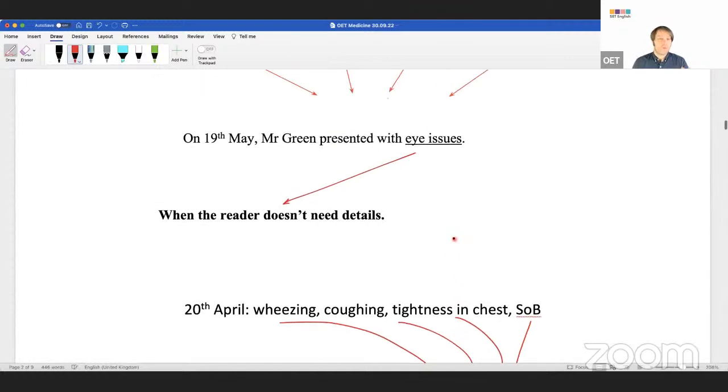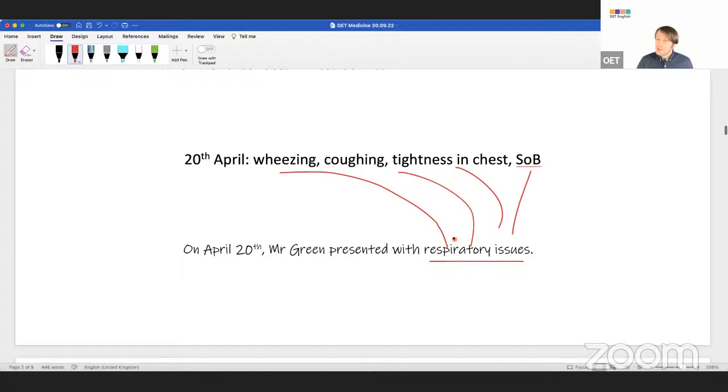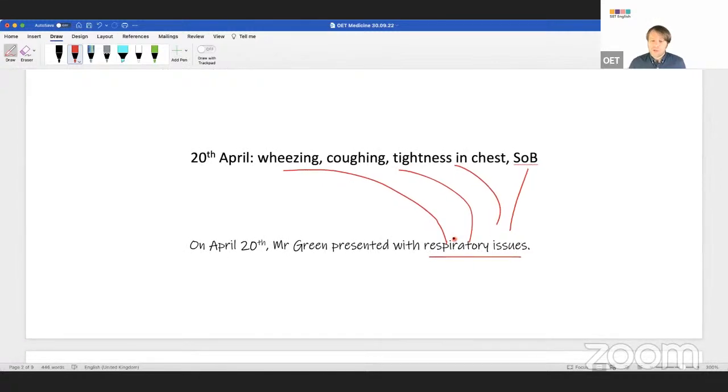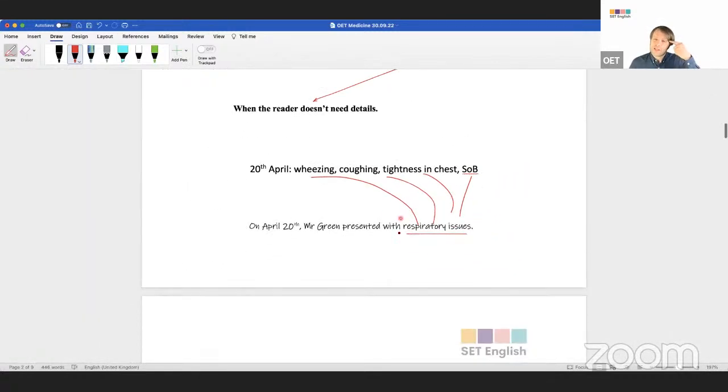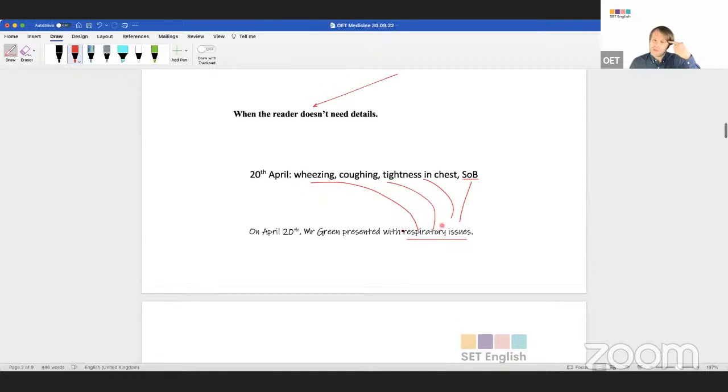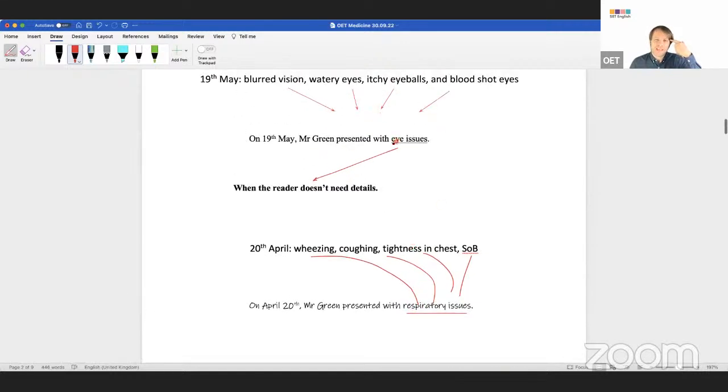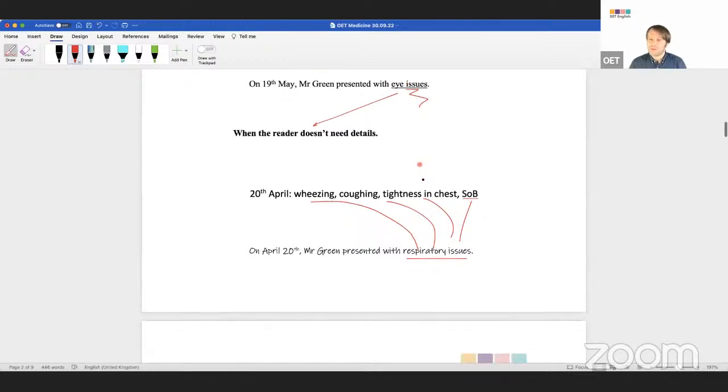So this is what we spoke about yesterday. But do you remember I said, what is the problem with this? What do you guys need to learn? What did we learn at the end of last class? Things like this. Issues. Why is that word important? Why is issues important here, or respiratory as well?